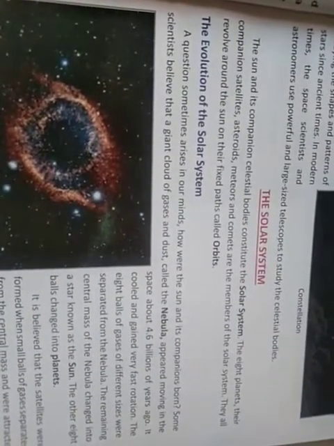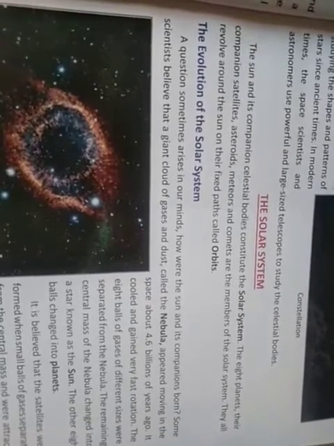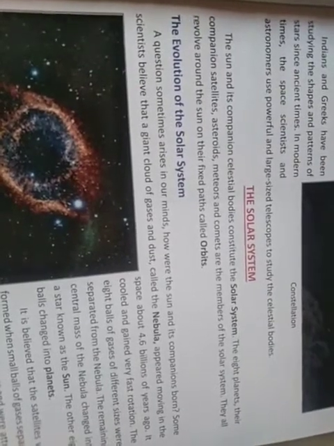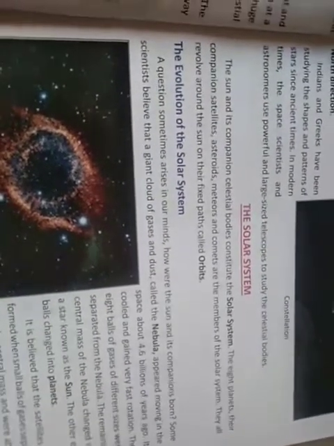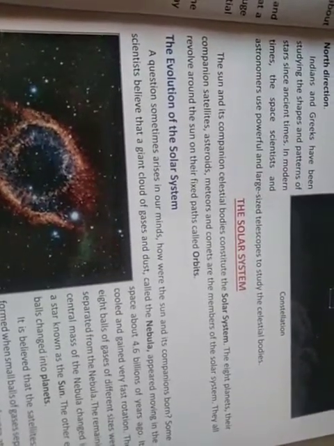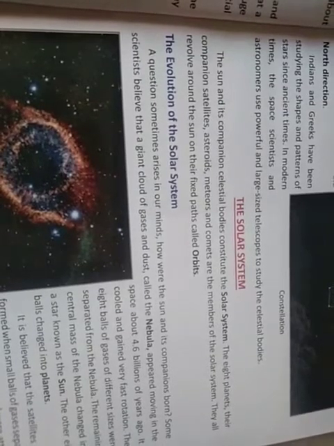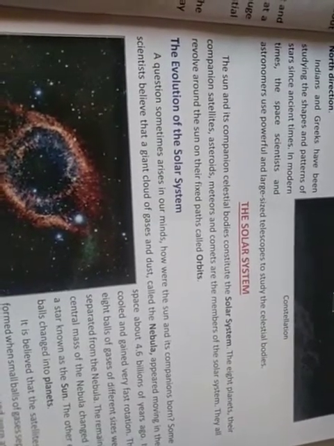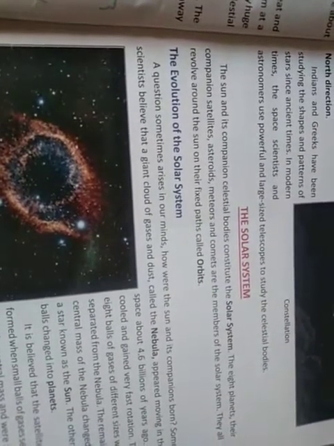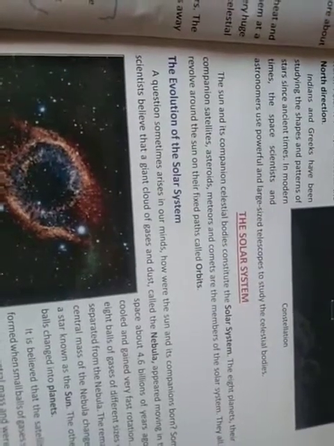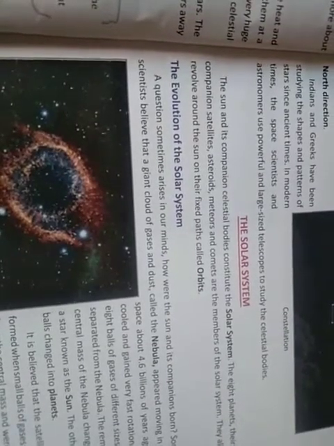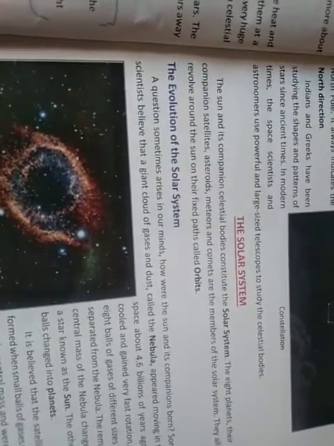The 8 planets, their companion satellites, asteroids, meteors and comets are the members of the solar system. You will study many words like satellites, asteroids, meteors, and comets. You will get the definitions of these in the further portion of the chapter. They all revolve around the sun on their fixed paths called orbits. Means in a fixed path, the way they are moving, they move on that way only. That is known as orbit.